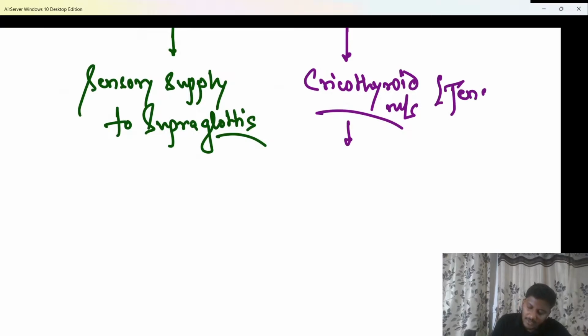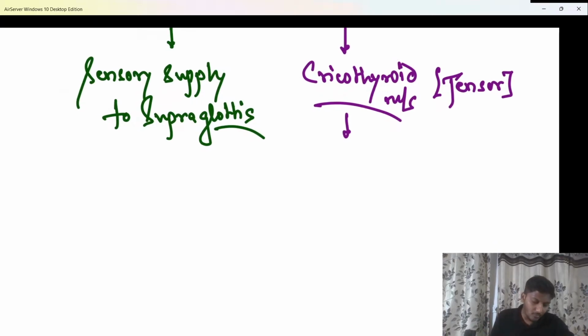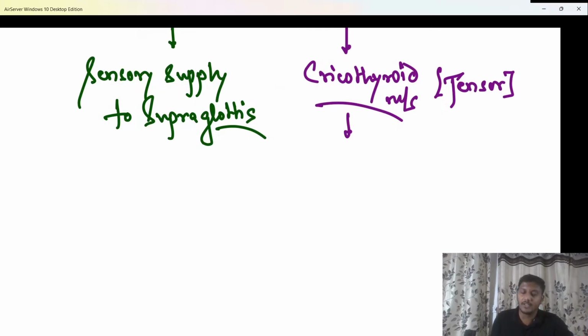What is a tensor muscle? The muscles which are going to stretch, or tense, the vocal cord. Why? Because if the vocal cords are stretched out, then definitely the quality of voice produced will be better, right? So that's the reason the vocal cord should be stretched, and for that we have the cricothyroid muscle. So it is responsible for a better quality of voice.